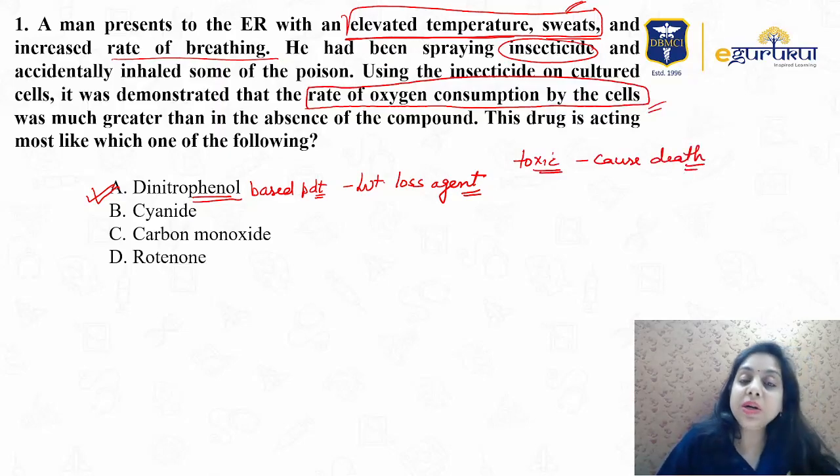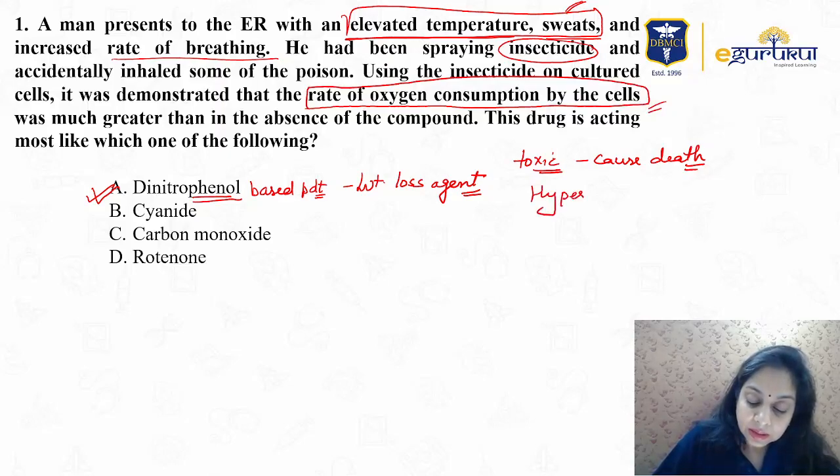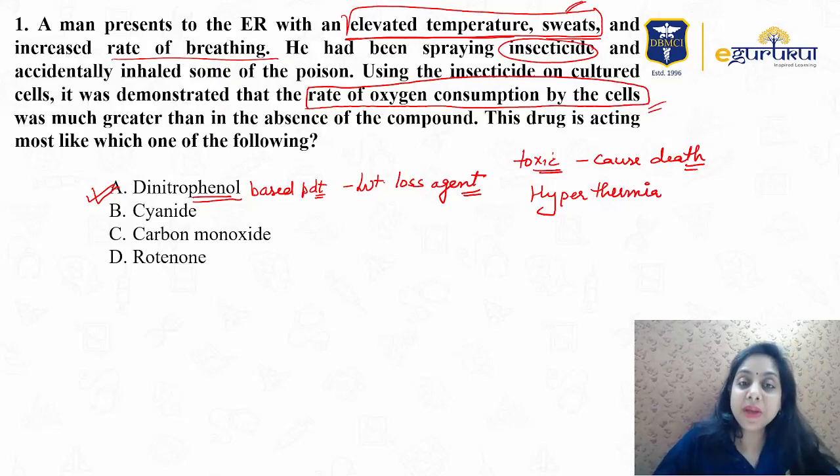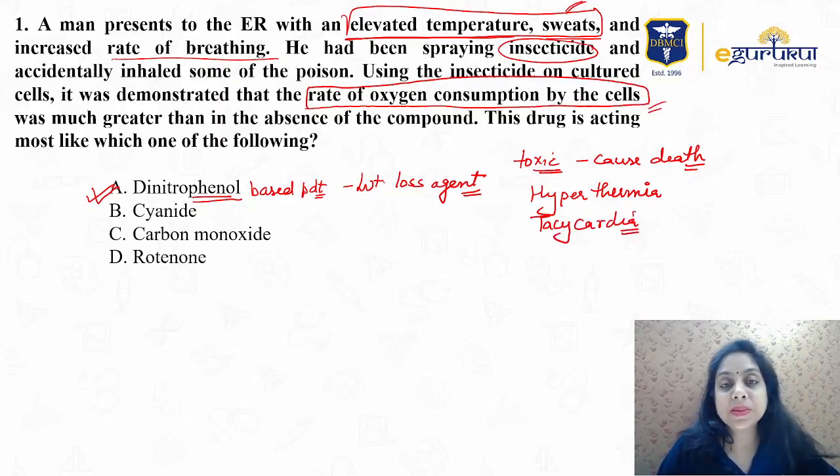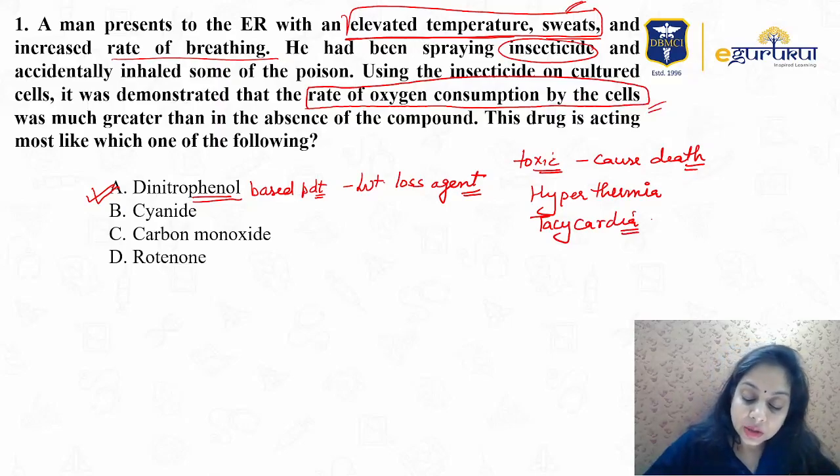Accidental exposure to DNP results in hyperthermia. Why hyperthermia? I'll explain soon. Tachycardia: most poisonous substances show tachycardia. Diaphoresis is there, and tachypnea is there.